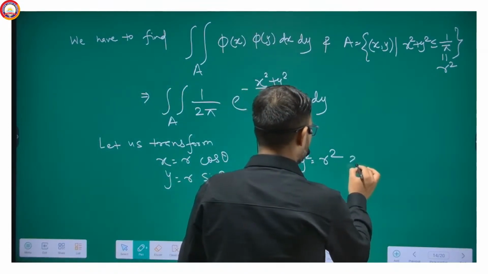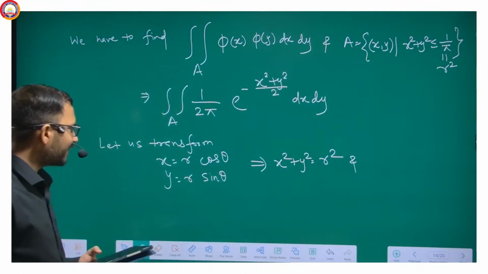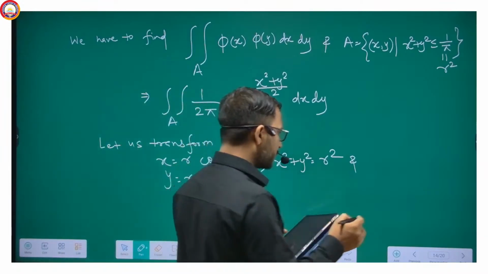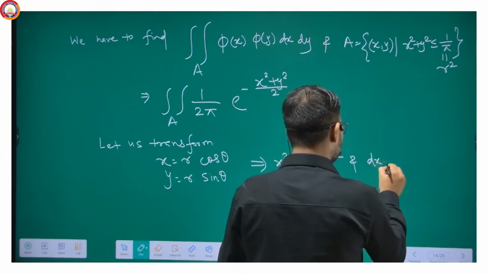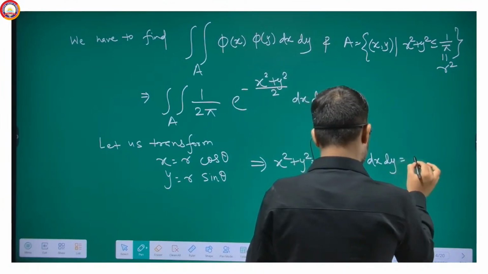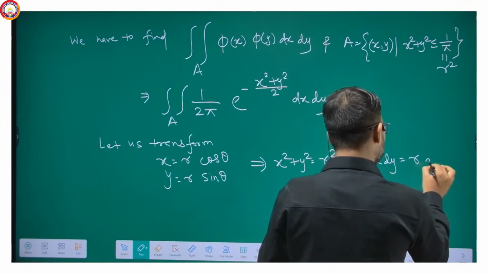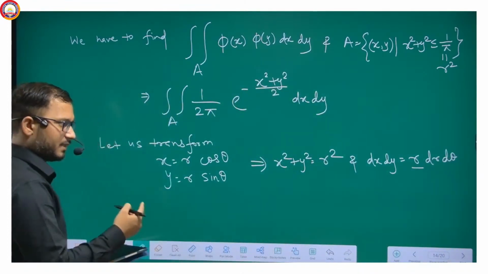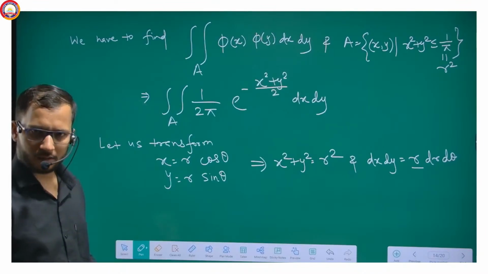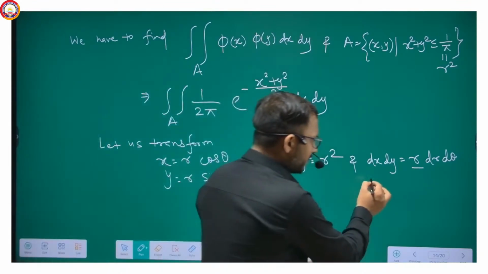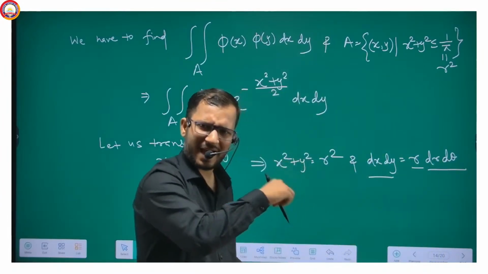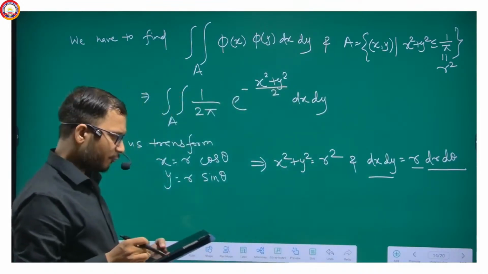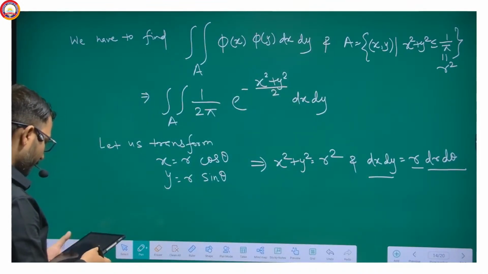And if we take the Jacobian of it, getting my point, then it will give us dx dy equal to r dr d theta. That means the Jacobian will be r. In this case, the Jacobian will be r. If directly we write it, then the Jacobian is 1. Getting my point? So yes, this is the case here.